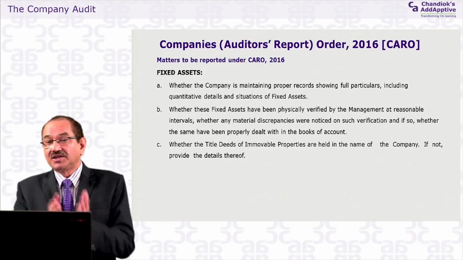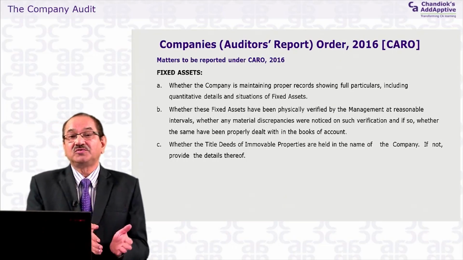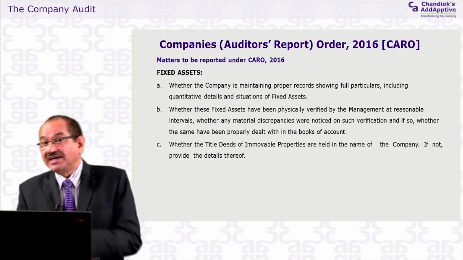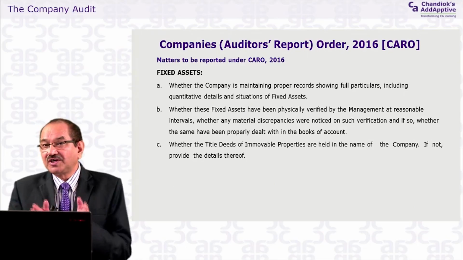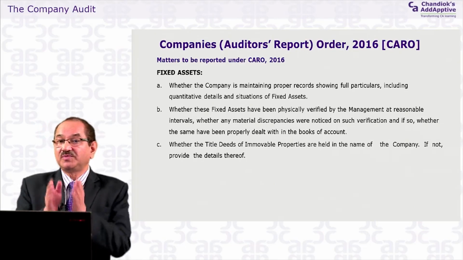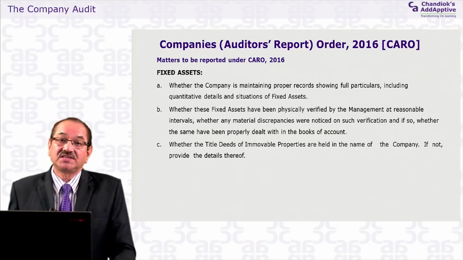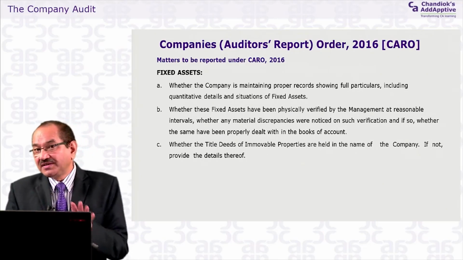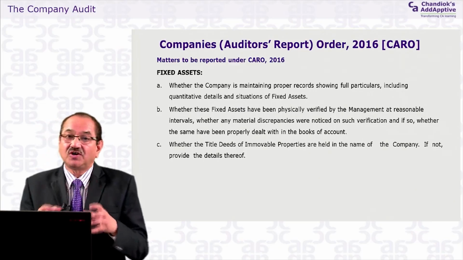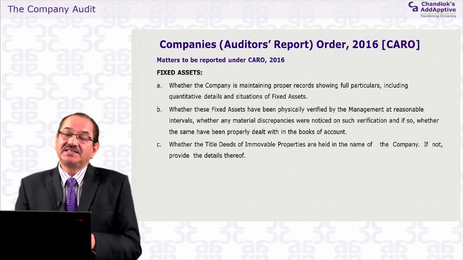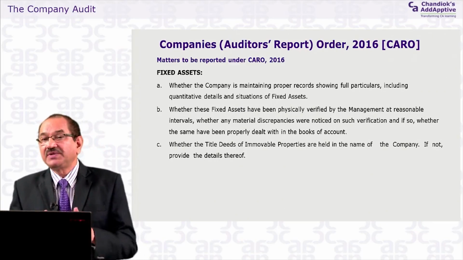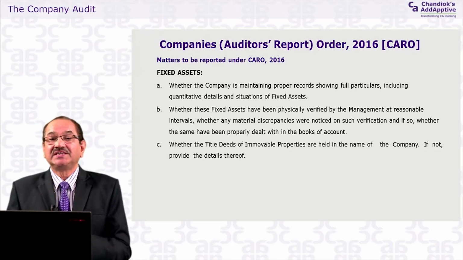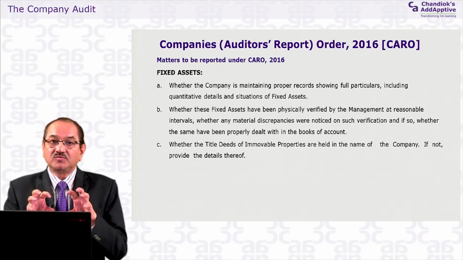These are additional points, because the general report is there. In addition to that, the CARO has to be reported, and now from 2016 you must be knowing that in Annexure B you have to report the internal control over financial reporting also. So we are talking about CARO here, and the CARO has to be reported under these conditions if those conditions are not met. Now we'll be discussing what are those points on which the auditors are required to report. And he has to report it, whether it is yes or no. He cannot escape it. If it is not applicable, certainly it has to be written that this point is not applicable, and why it is not applicable must be written. So that is the way of reporting here.